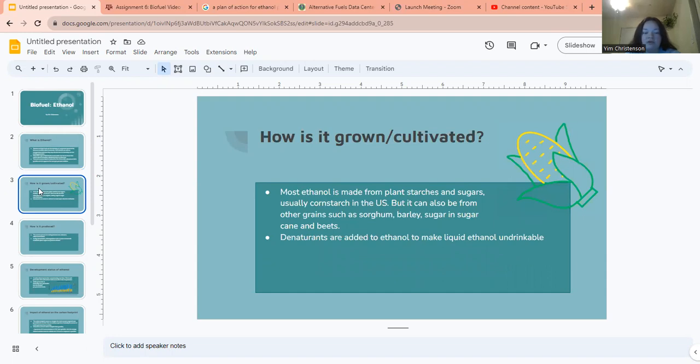How is it grown and cultivated? Most ethanol is made from plant starches and sugars, usually cornstarch in the US, but it can also be made from other grains such as sorghum, barley, sugar and sugarcane, and beets. Denaturants are added to ethanol, typically to make liquid ethanol undrinkable.